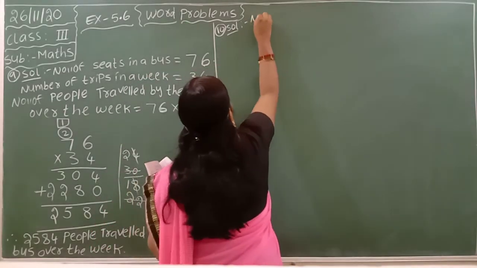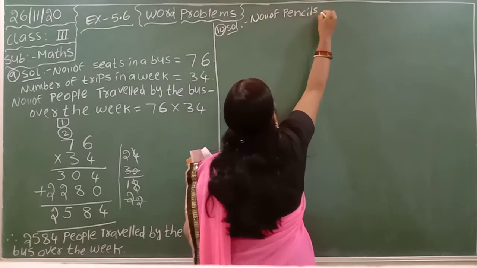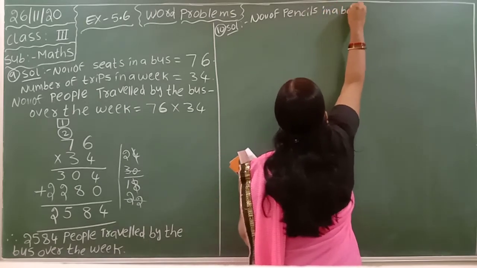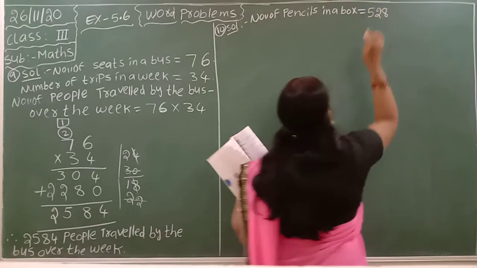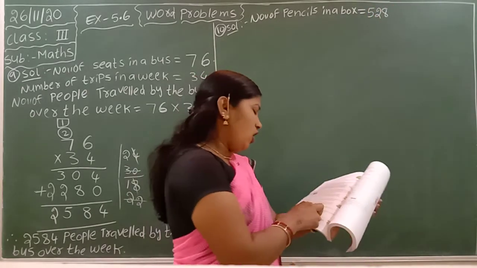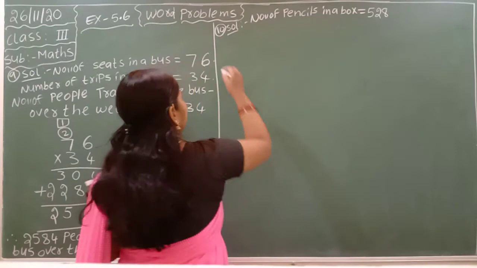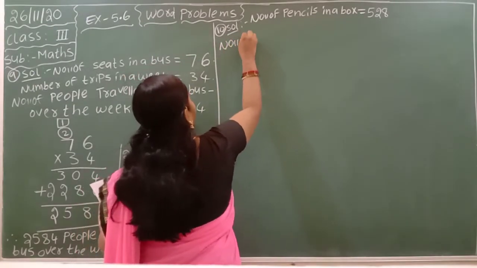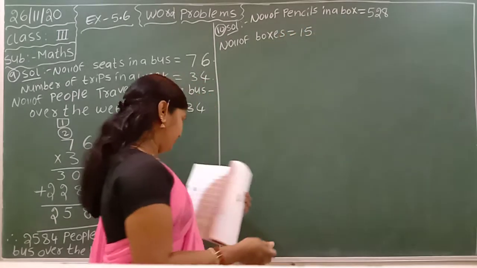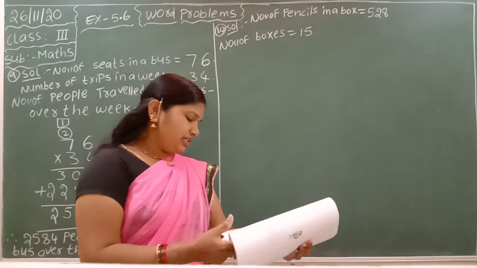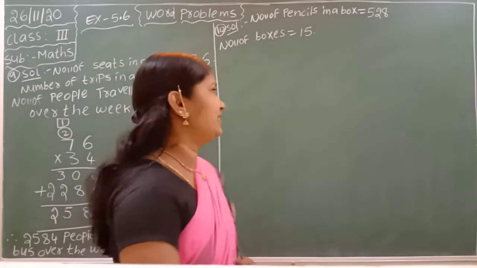First step, number of pencils in a box is equal to 528. And the next, how many pencils would there be in 15 such boxes? Meaning number of boxes is equal to 15. And last, what they are asking is the number of pencils in 15 such boxes.